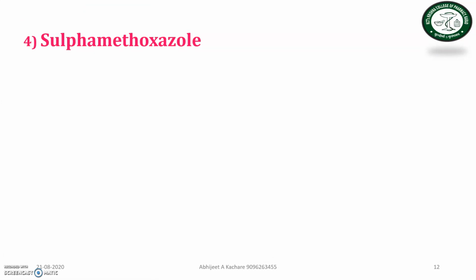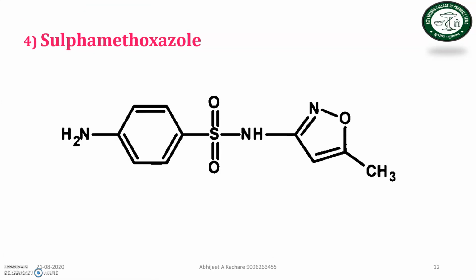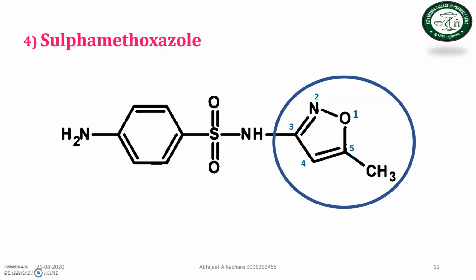Then the last important structure from this chapter is sulfamethoxazole. First, you number the substituent present on that structure, that is the N1 position. What is the name of this substituent ring? Any guess? Yes, the name of that substituent is 5-methyl-1,2-oxazol-3-yl. Why 3-yl? Because at the 3rd position the ring is attached to the nitrogen, and in 1,2, the 1 indicates the oxa,